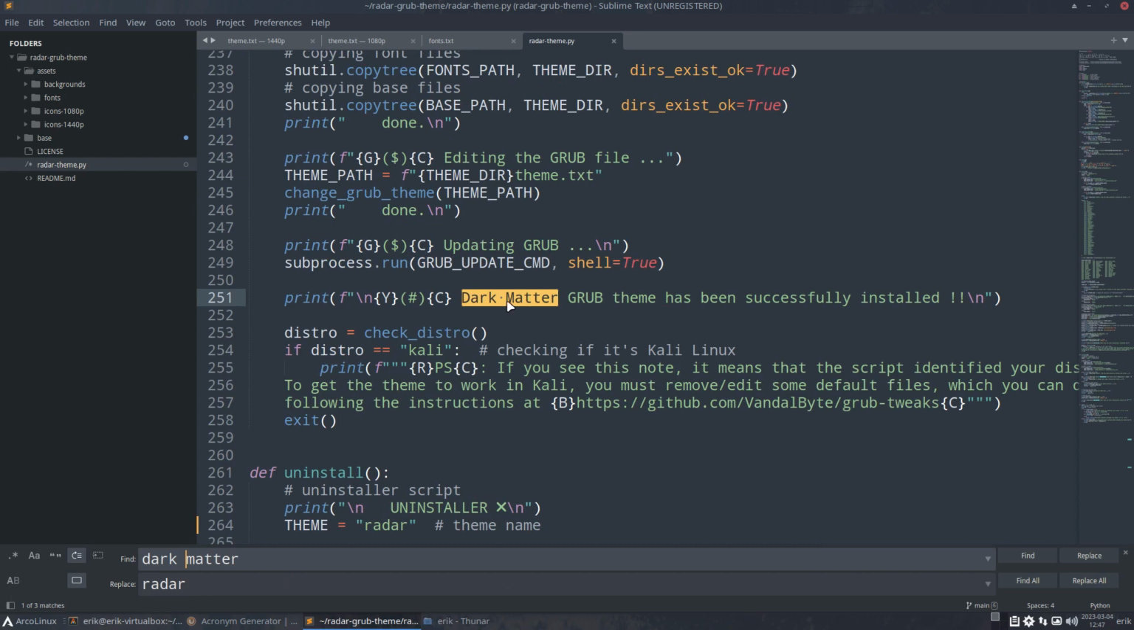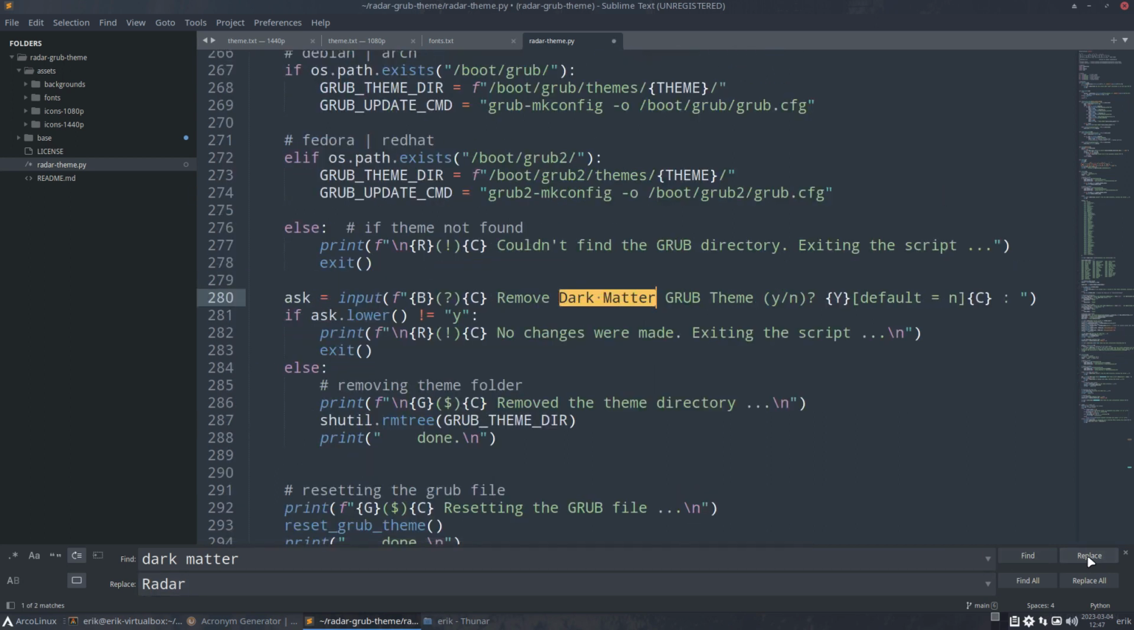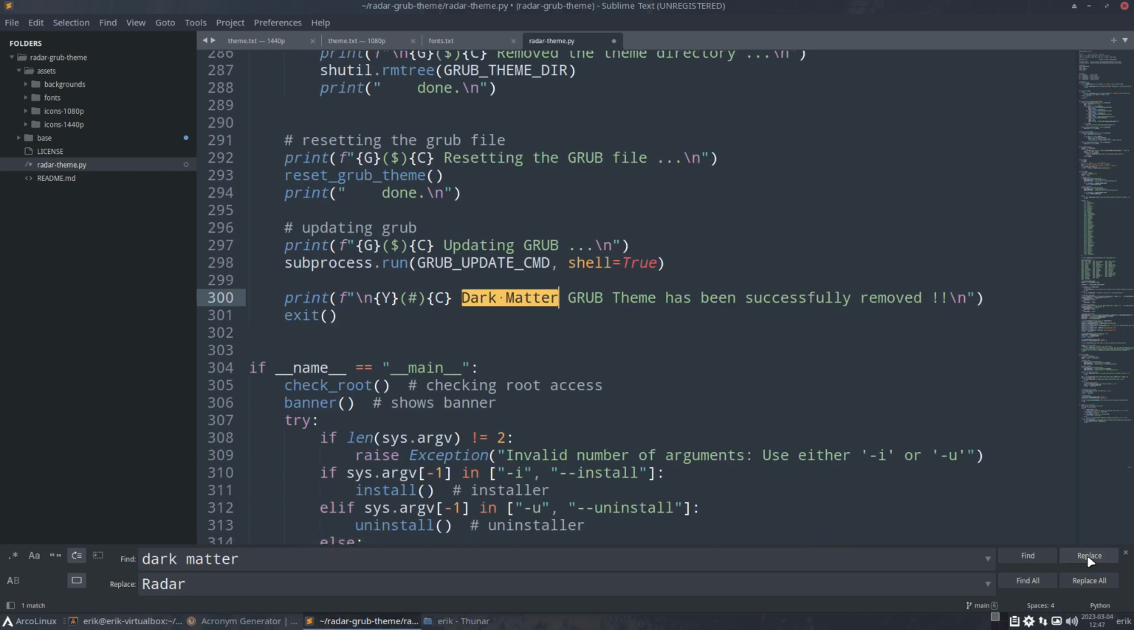And here we have dark matter with a space. And we're gonna replace it with maybe Radar with a capital R. Replace. Well, first find. Yep. Replace. Replace. Sure. Replace. That's it, huh? Find. Save.